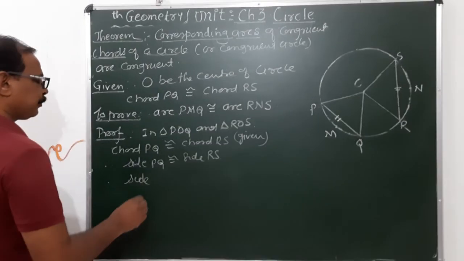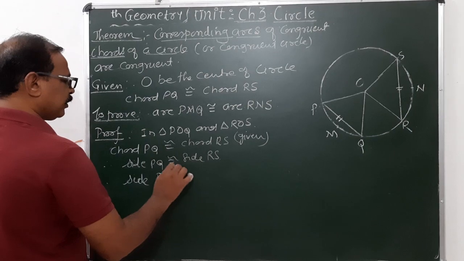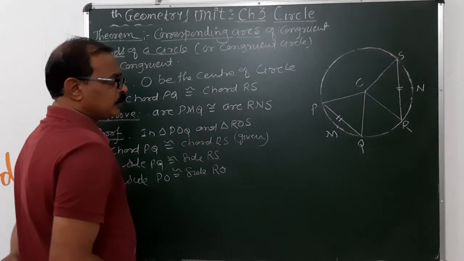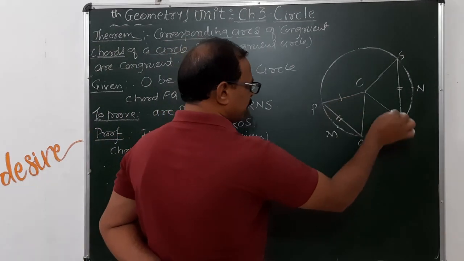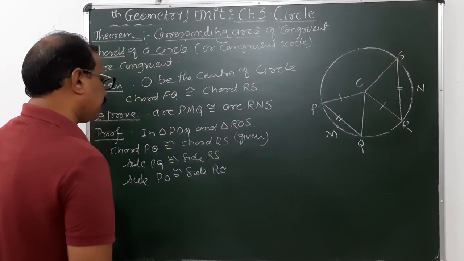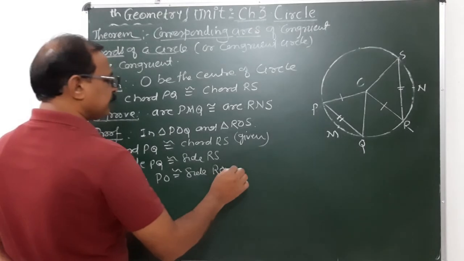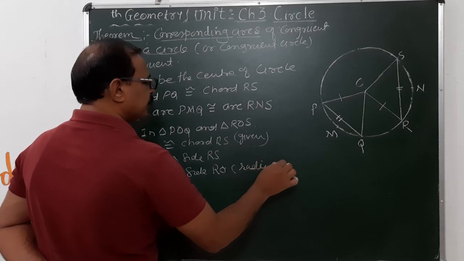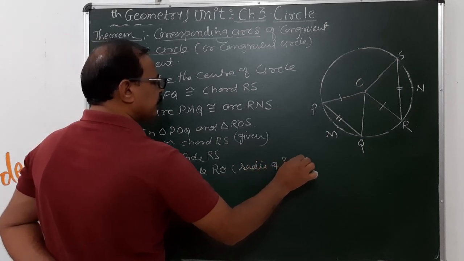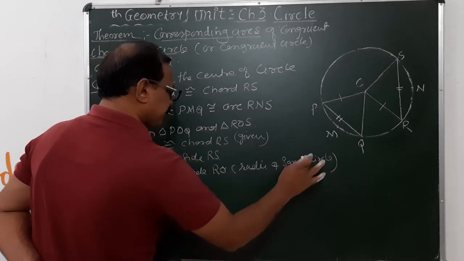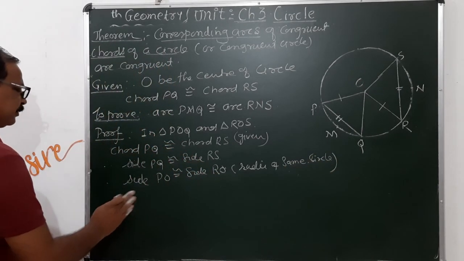Side PO congruent to side RO. Why? So these are PO and RO. These are nothing but the radii of the same circle. And we know that the radii of the same circle are congruent. Radii of the same circle.